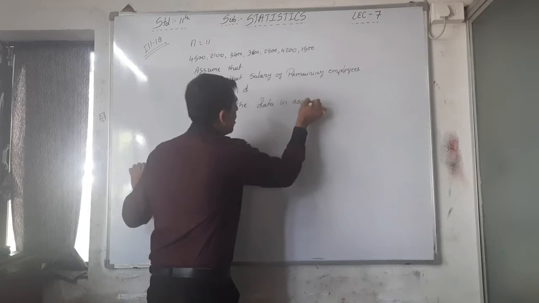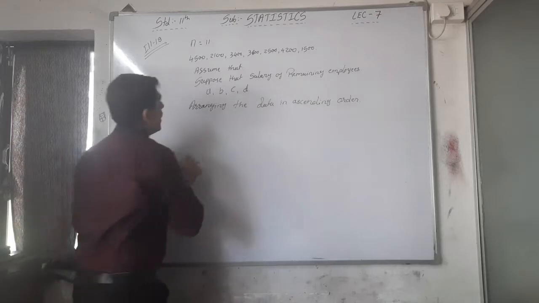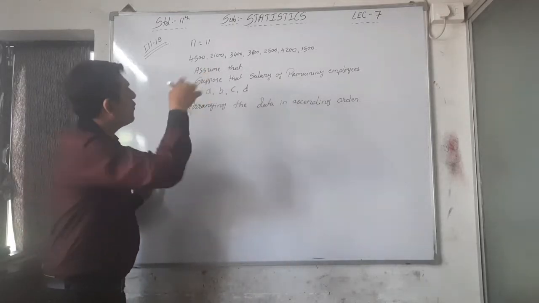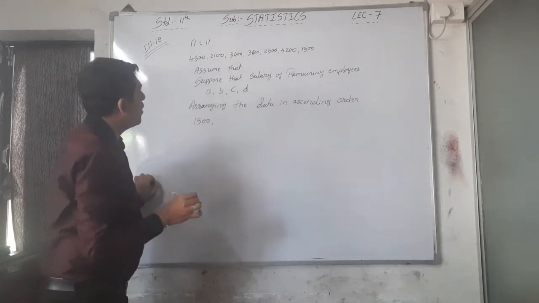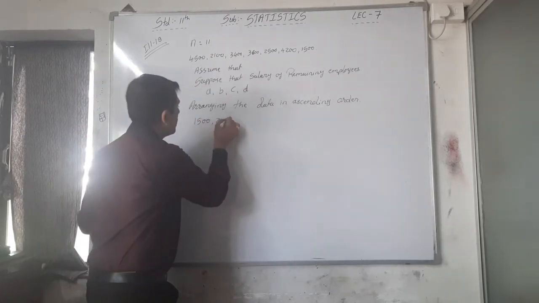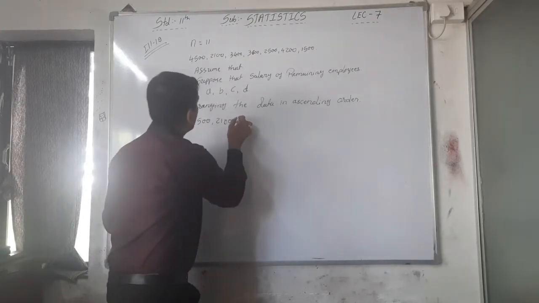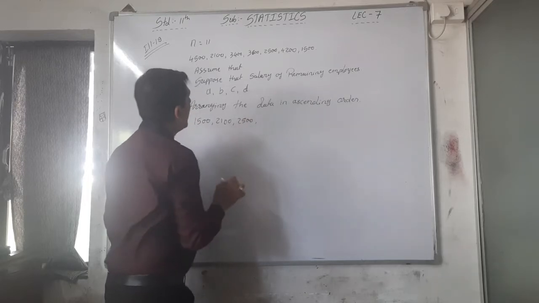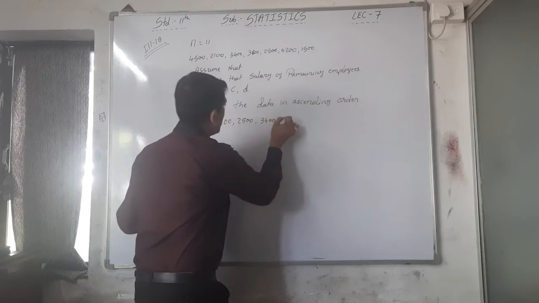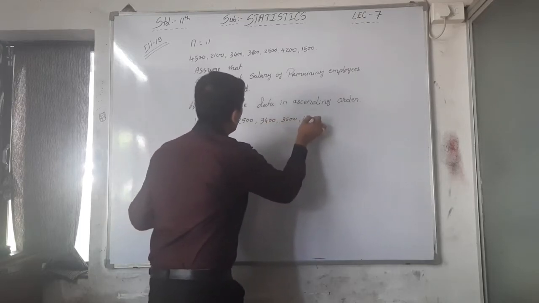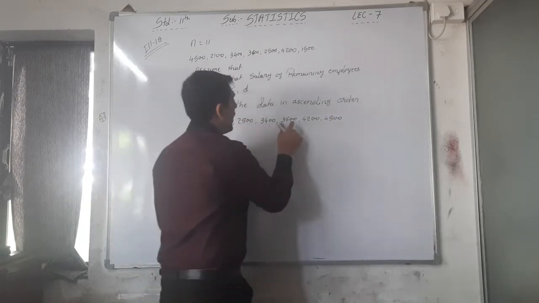So now arranging the data into ascending order. Now which one is the lowest? 1500. Second one is 2100. Then 2500. Then 3400. Then 3600. Then 4200 and then 4500. 1, 2, 3, 4, 5, 6, 7.